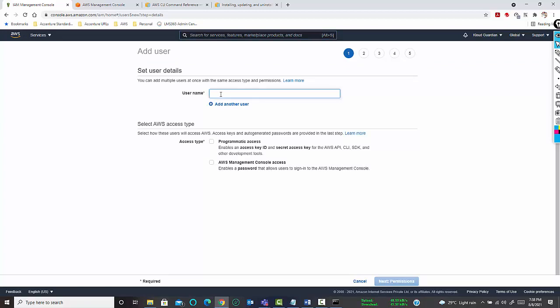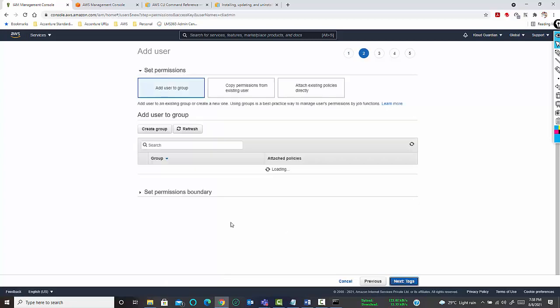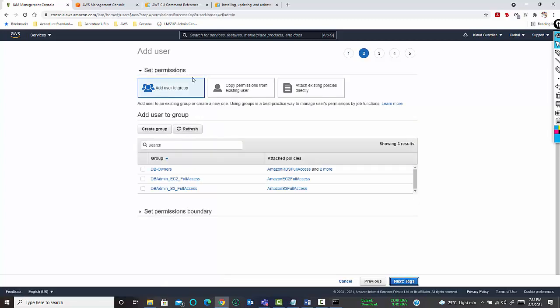Let me give the name of the user as CLI admin. Let me give it programmatic access. Then next, permissions: let the user be part of the DB owners, EC2, and all those three groups.